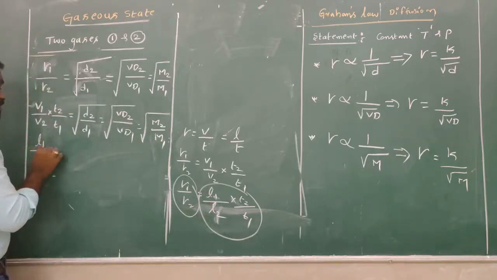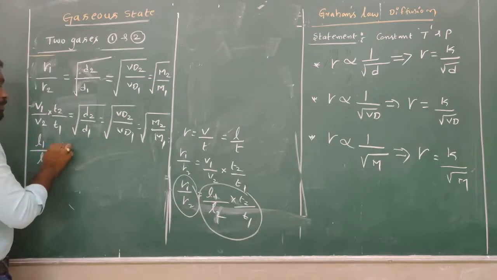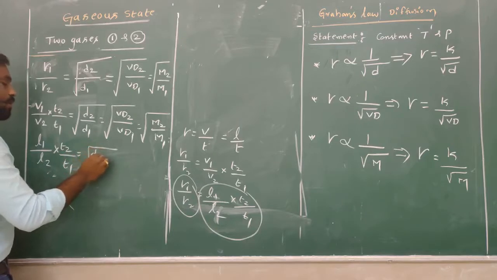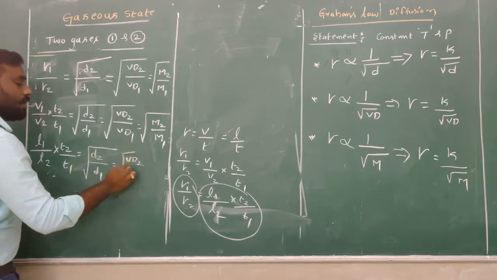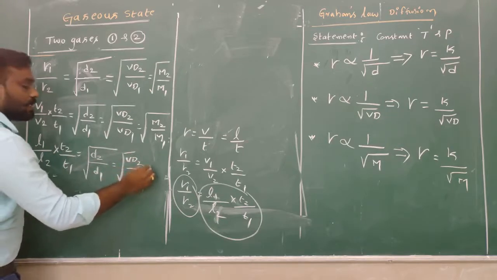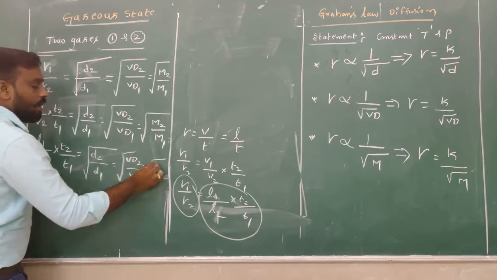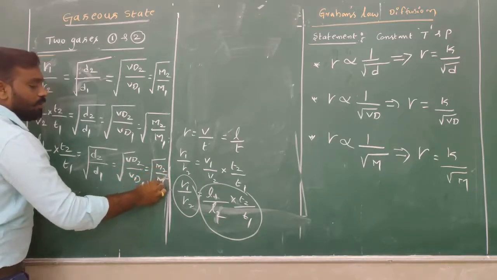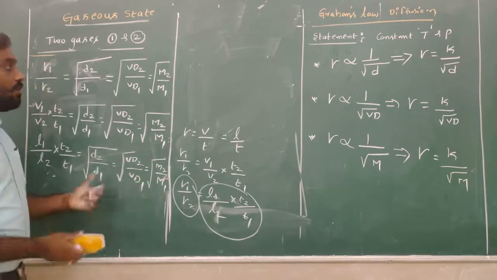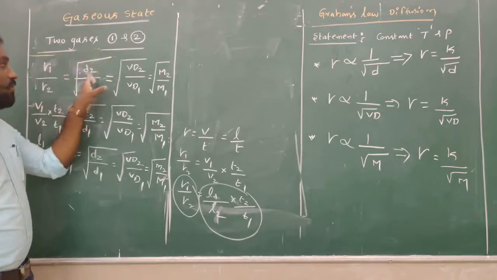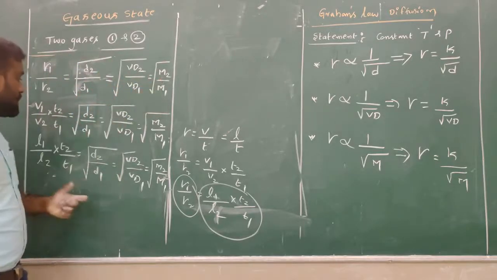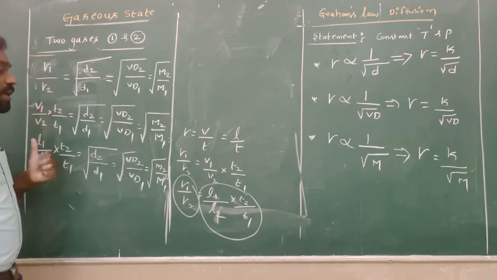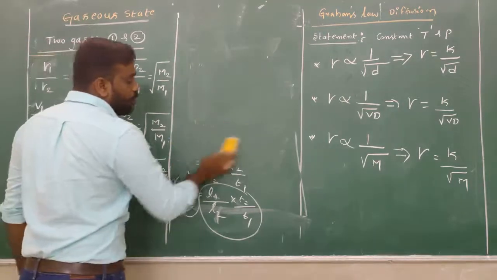That is L1 by L2 into T2 by T1, which equals the square root of D2 divided by D1, the square root of VD2 divided by VD1, and the square root of M2 divided by M1. These are the formulas we can use for two gases with different densities, different vapor densities, different molecular masses, and also different volumes and different lengths. I hope you understand.